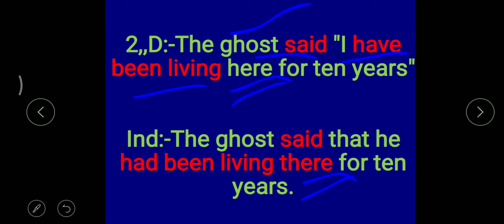The ghost said, "I have been living here for 10 years." घोस्ट ने उस आदमी से कहा है कि मैं यहाँ 10 साल से रह रहा हूँ. तो हम उस घोस्ट की बात कहेंगे और उस जगह की बात करेंगे, उस मकान या उस जगह की बात. So we will call it like "there for 10 years." So it will be changed like this: the ghost said that he had been living there for 10 years. So he had been living there for 10 years.